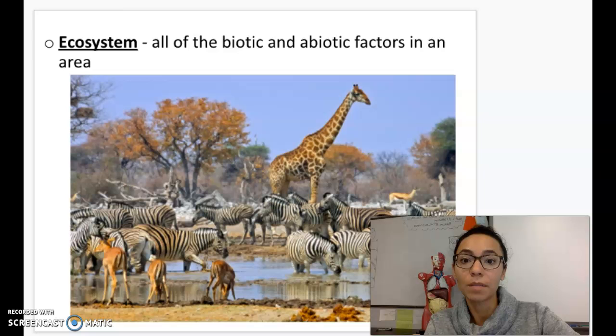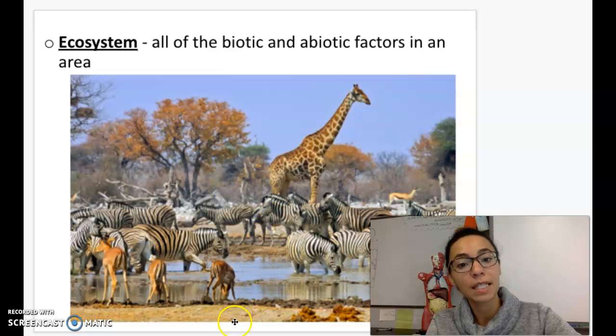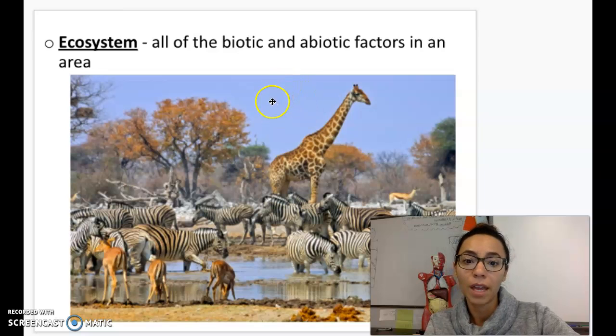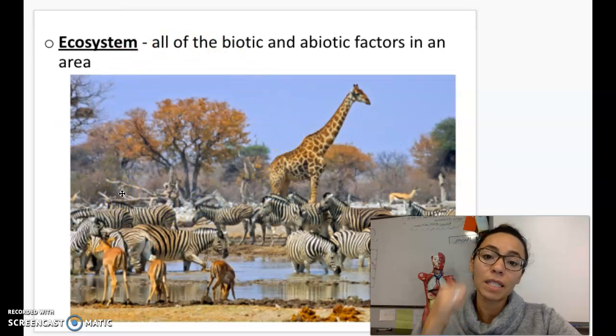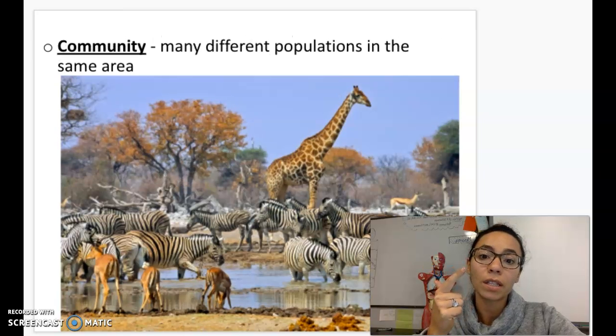An ecosystem is all of the biotic, remember biotic means living, and abiotic, non-living, factors in an area. So now we have the animals, the plants, which are living things, and the non-living things like the water, the sand, the air, the sunlight, the weather. Okay, that makes up an ecosystem. So the ecosystem is living and non-living things. Community is only the living things.